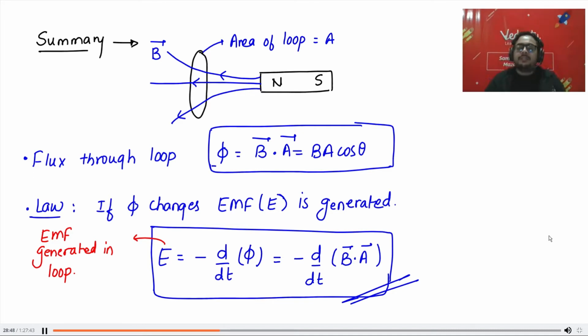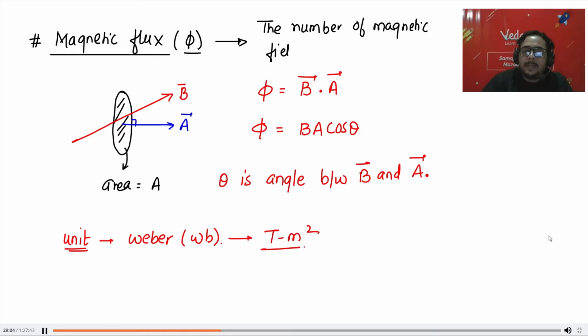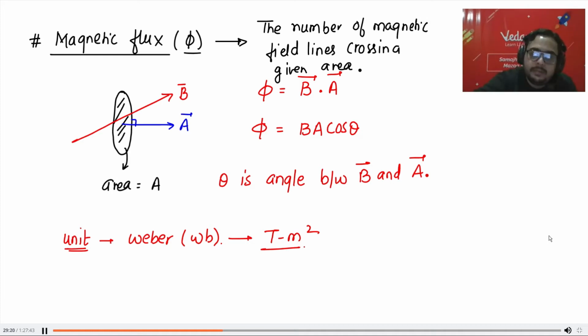What is flux? Flux, अच्छा. What is flux नहीं पता था भाई को, वो लिख देते हैं. Let me write the definition. The number of magnetic field lines crossing a given area is called flux. First doubt clear.